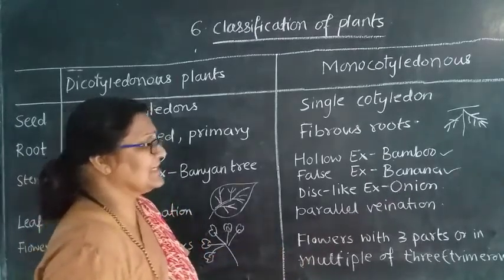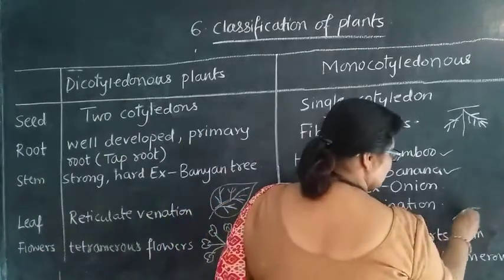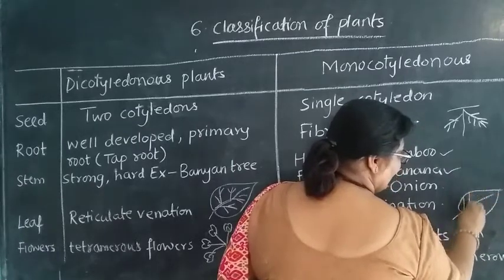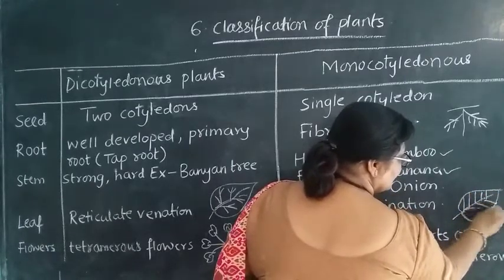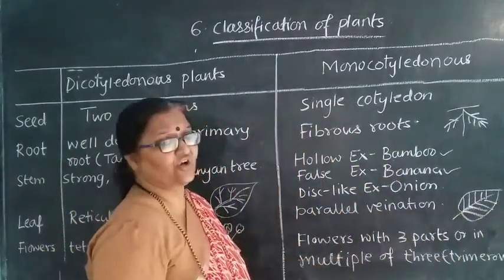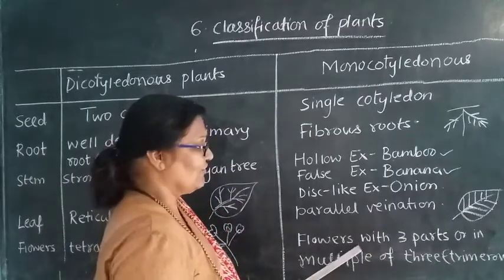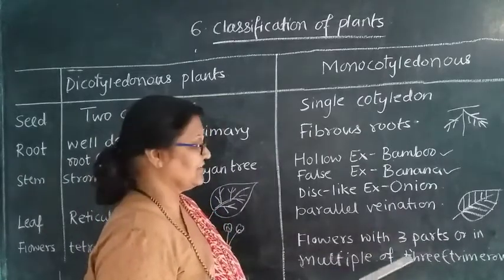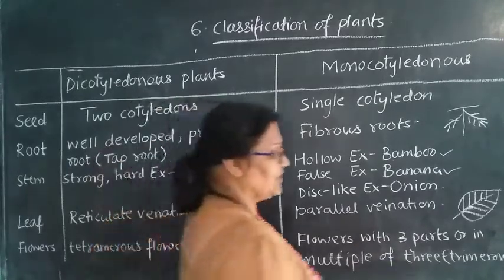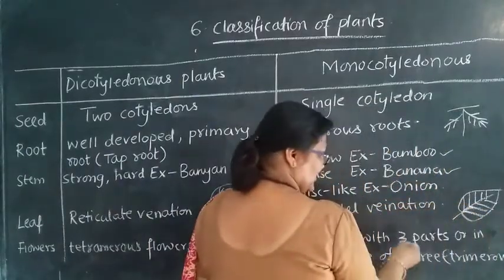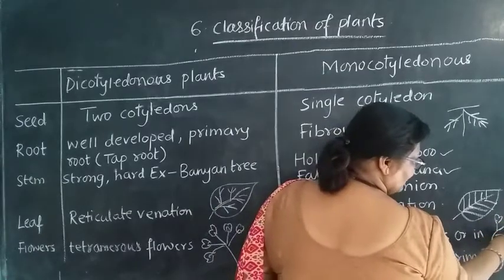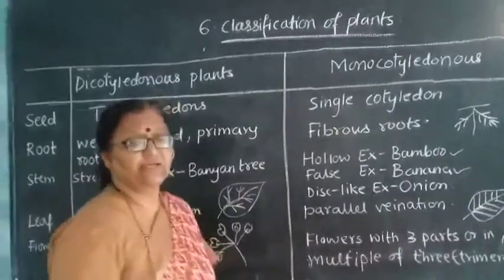Then whenever you are seeing parallel venation, that is of the leaf. So consider this as a leaf. So if you see, what will it be? The venation will be parallel this way. There will not be any intersection of the veins there. Flowers, suppose you consider the flowers are with 3 parts or in multiples of 3. Now how will it be? There will be a bunch like that, and here there will be flowers of 3. 3 in a bunch will be there.